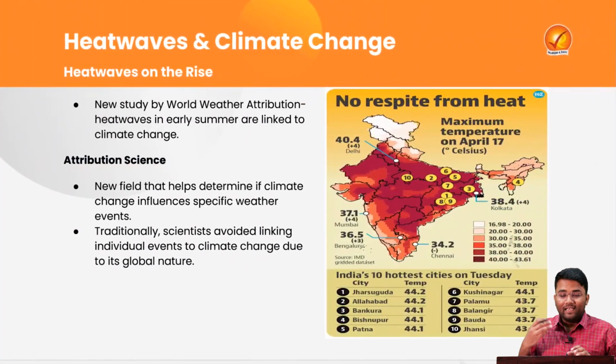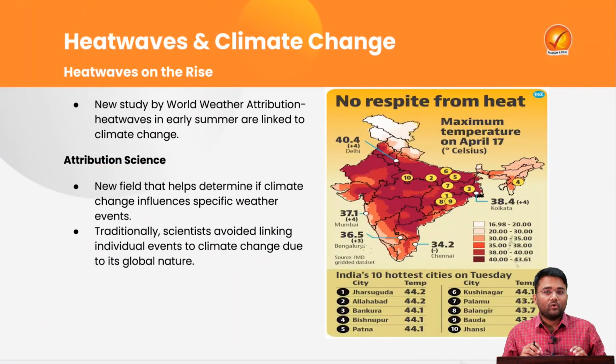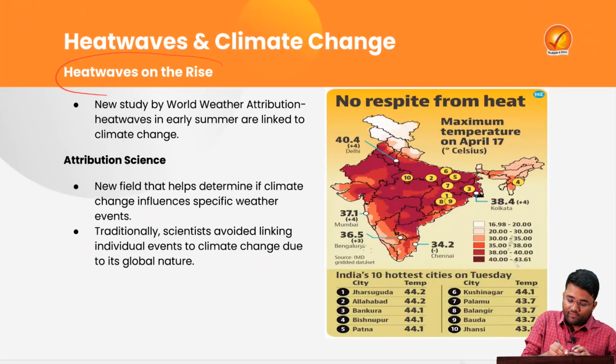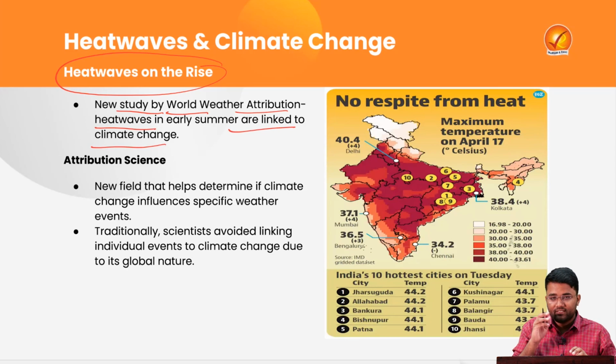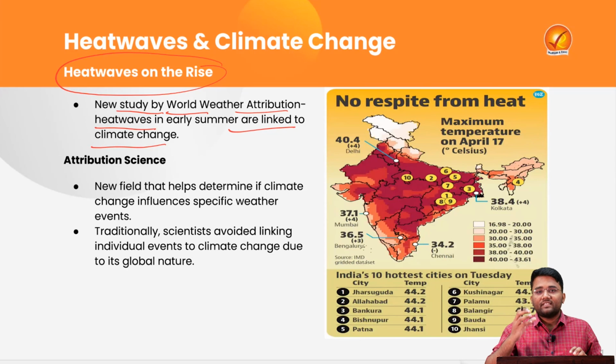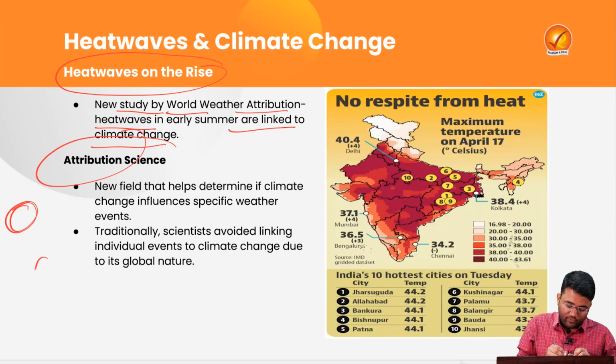So first let's try to understand what that particular write-up was saying. It is saying that heat waves are on the rise. A new study by World Weather Attribution says that heat waves in early summer are linked to climate change. So what does this attribution science say? It says that one phenomenon is linked to a second phenomenon, which means the heat wave phenomenon is being linked to the phenomenon of climate change.